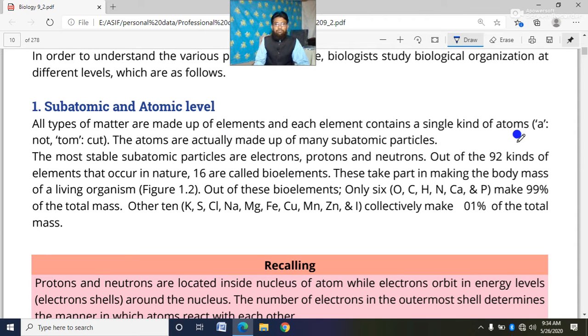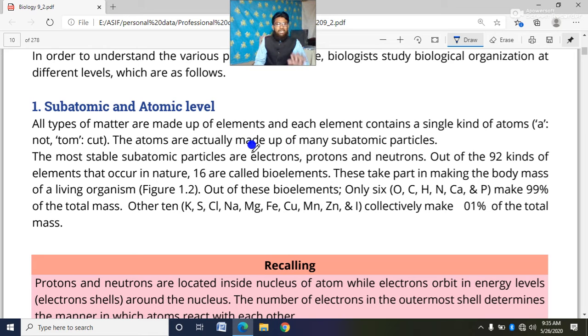Cadets, what is an atom? If we look at the word atom, we come to know that A stands for not, and tom means cut. So atom means a thing which cannot be divided further, so it remains stable. Cadets, atoms are actually made up of many subatomic particles.